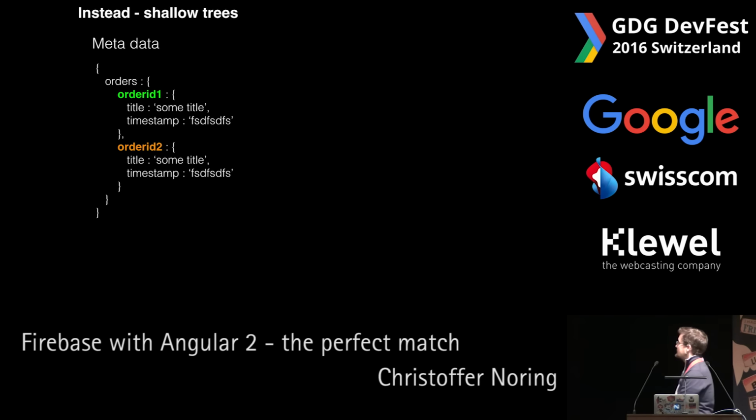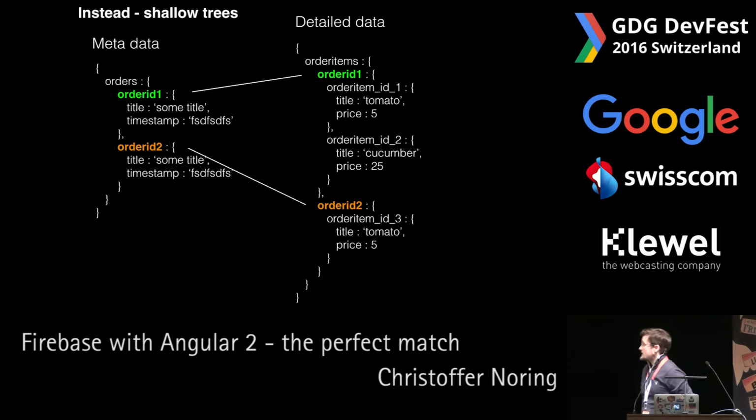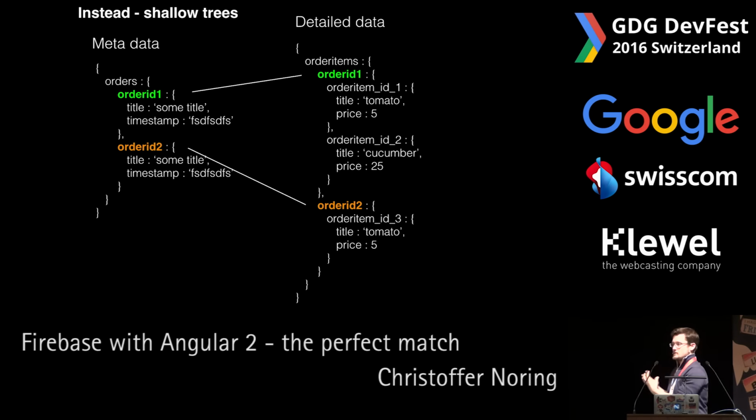Have shallow trees. So what does a shallow tree mean? It means basically try to only, when possible, in this case, store metadata. Don't store the entire order in here. Try to store an order with only a title and a timestamp and make sure that there's a different collection for the rest of the order. So in this case, we got order items that points to the order ID, and you see that in the order items, we kind of try to group every single order item under an order ID. This is a way for us to allow for shallow trees rather than deep trees. So it's a different way to think about how your database should look.